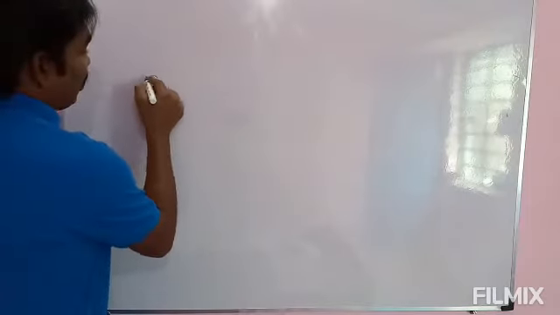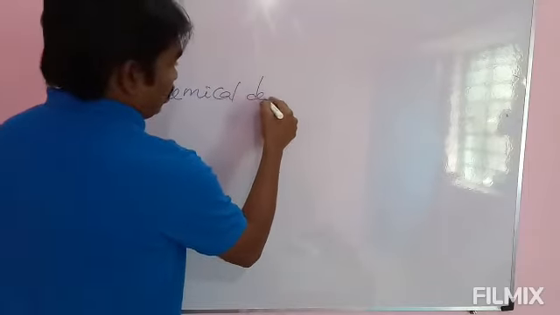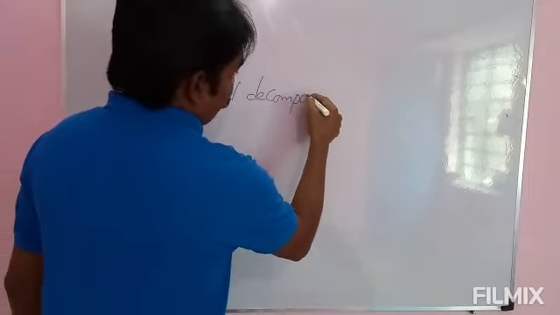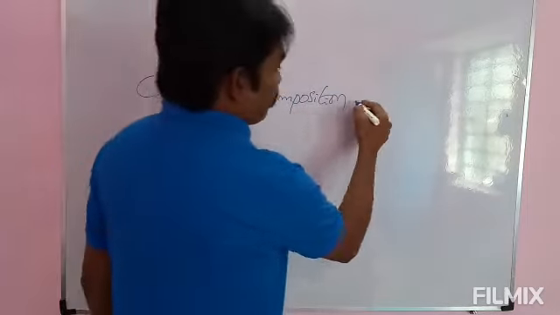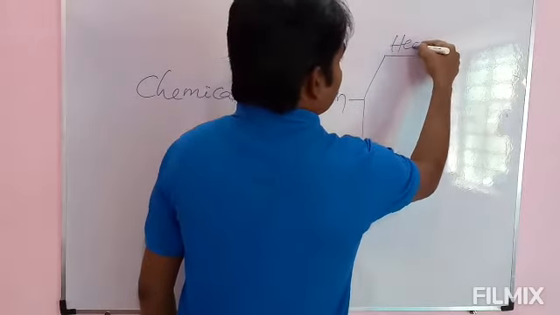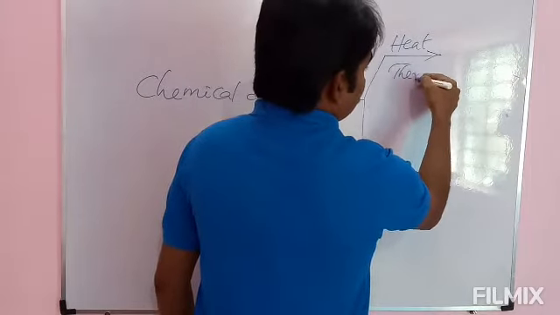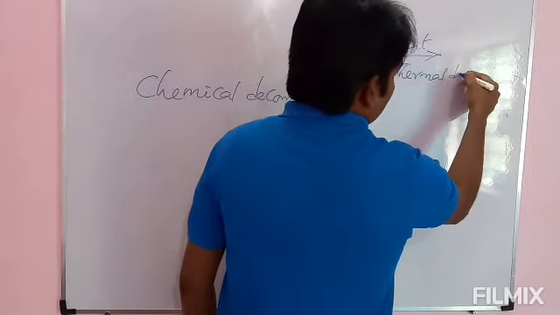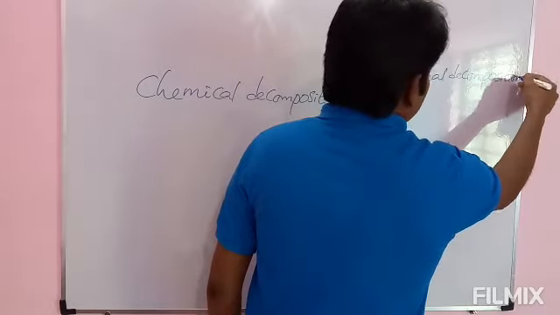Chemical decomposition reaction, if it takes place in presence of heat, we call it thermal decomposition.